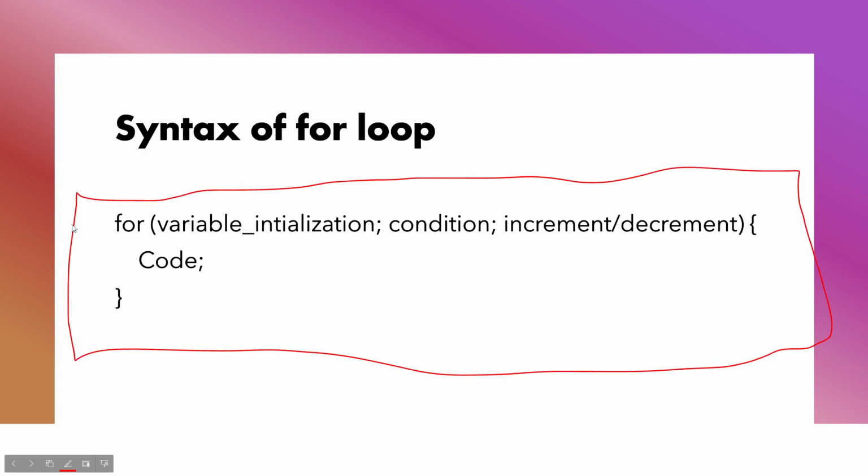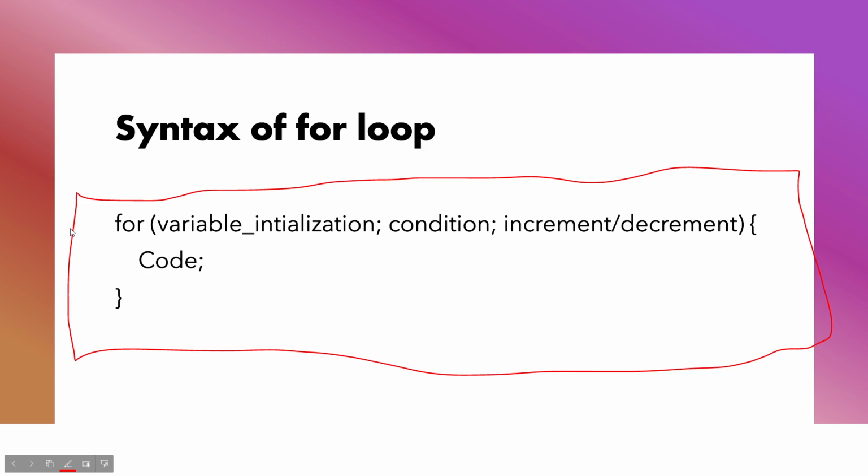So as we know, if we are doing an if statement, we use the if keyword. For the else if statement, else if keyword; else statement, else keyword; while loop, while keyword. Same here, we use the for keyword to start a for loop.